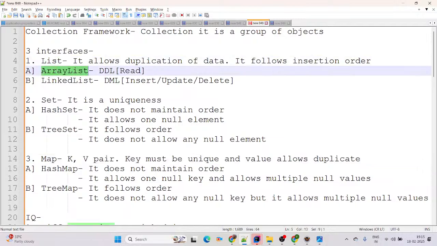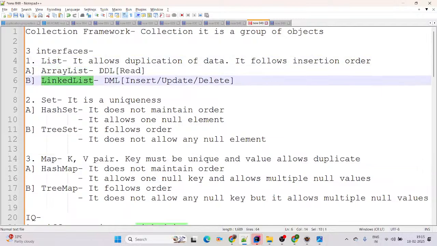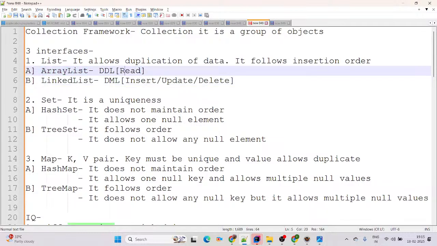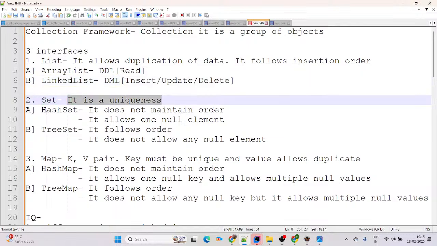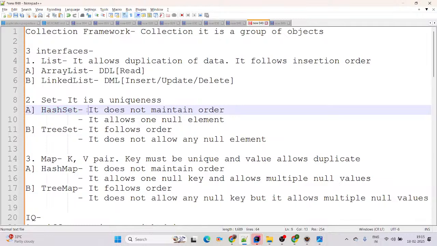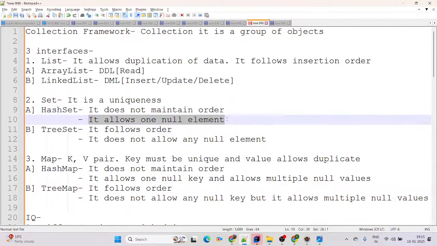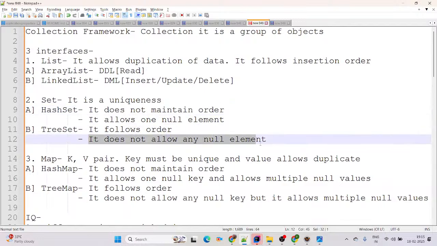Then in list there are 2 classes available, ArrayList and LinkedList. ArrayList follows DDL, LinkedList follows DML. ArrayList is more suitable for read operations, LinkedList is more suitable for manipulations like insert, update, delete. Set is about uniqueness, and there are 2 classes in set, HashSet and TreeSet. HashSet does not maintain the order, but TreeSet follows the order. HashSet allows one null element, and TreeSet does not allow any null element.